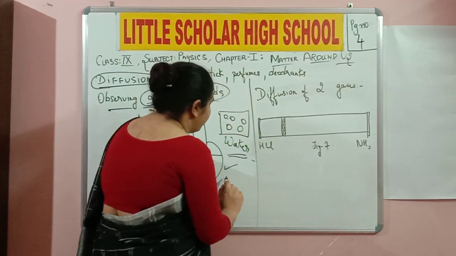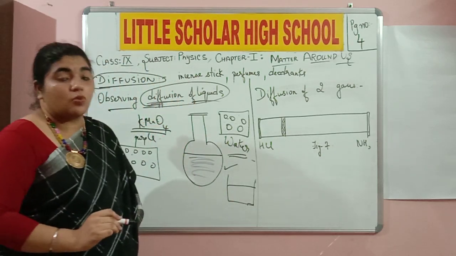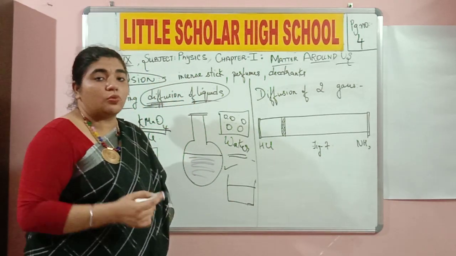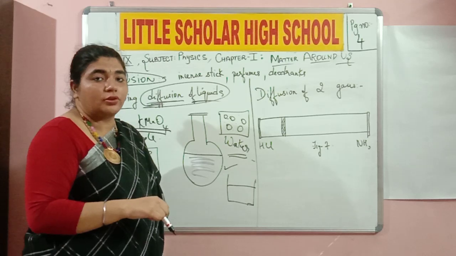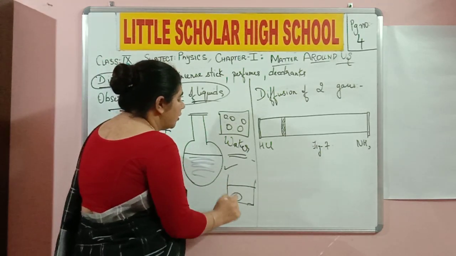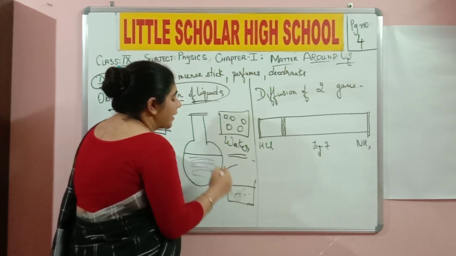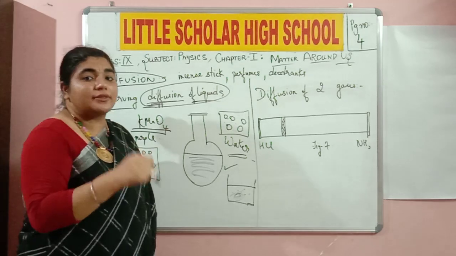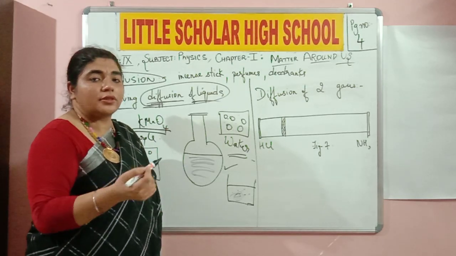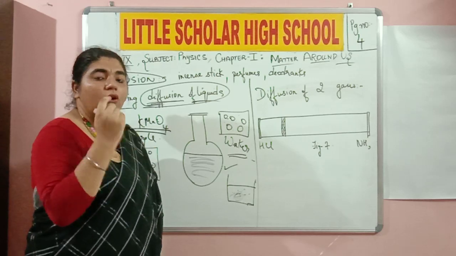If I have a container that contains water, and I add 1 tablespoon of salt. Salt is a solid, all of us know. If I take 1 tablespoon of solid salt and add it in this, and I stir it, once I finish stirring, the resulting solution is nothing but salt water. But can you see the salt particles in it? No, because they got mixed up.